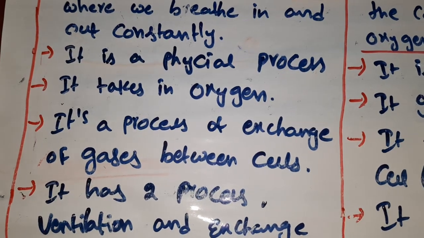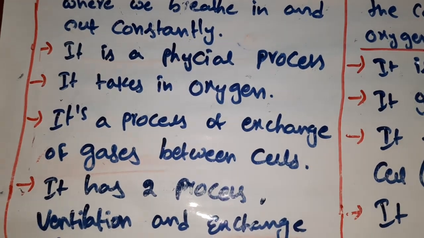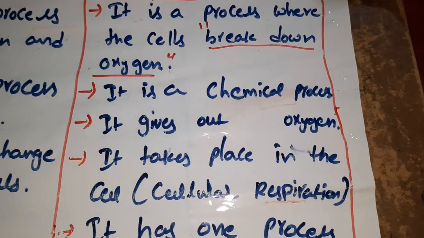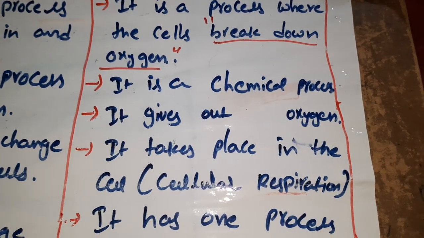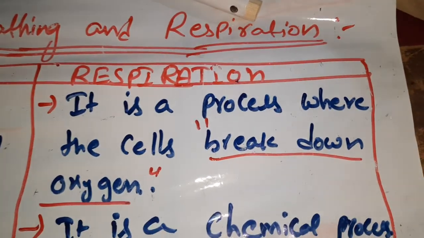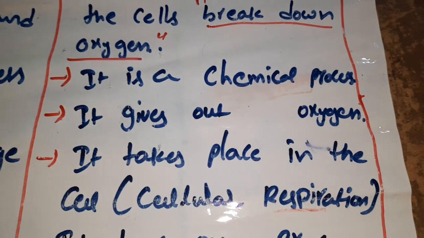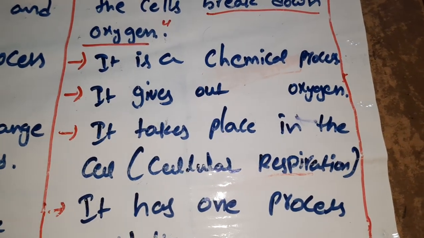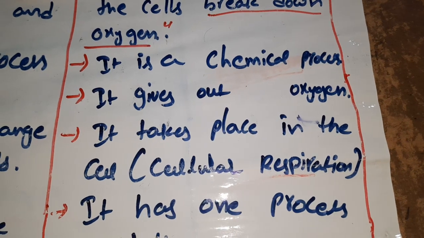So it is a process of exchange of gases between cells. But respiration takes place inside the cell. Why? Because it is a chemical process, the breakdown of glucose with oxygen and release of energy. That's why it takes place in the cell, and we call it cellular respiration.